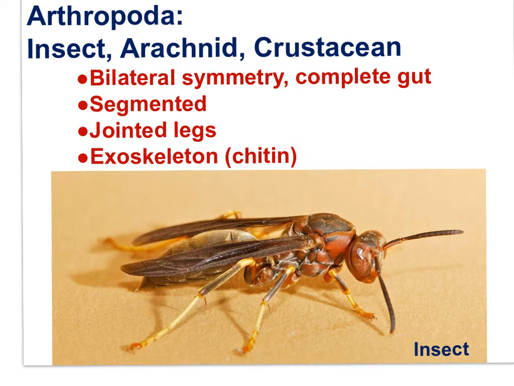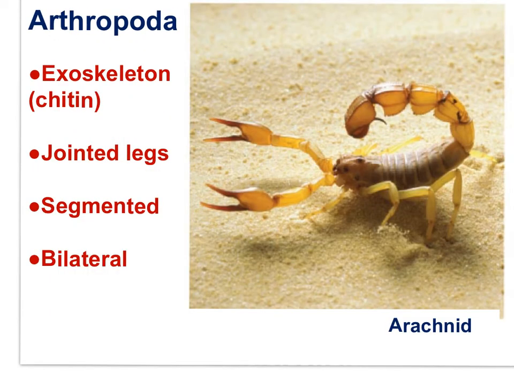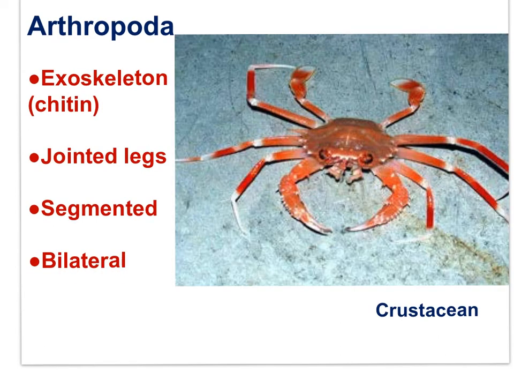chitin. If you took a walk in nature, you would recognize the arthropod phylum. Their characteristics include an exoskeleton composed of chitin, which is a carbohydrate, by the way, jointed legs, segmented, bilateral symmetry. The phylum Arthropoda is an easily recognizable group for their jointed legs and chitin exoskeleton.